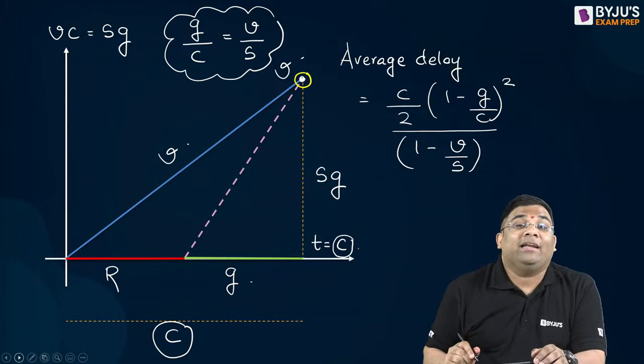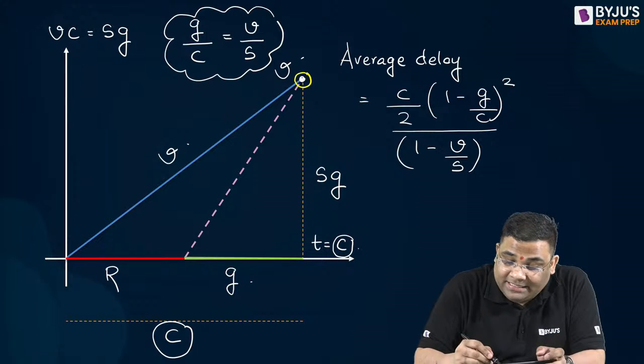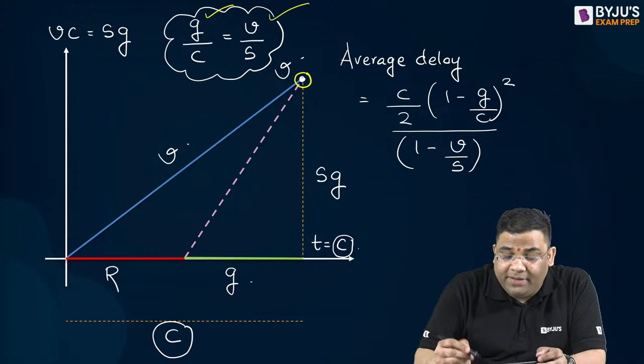If this is the case, G by C is equal to V by S.